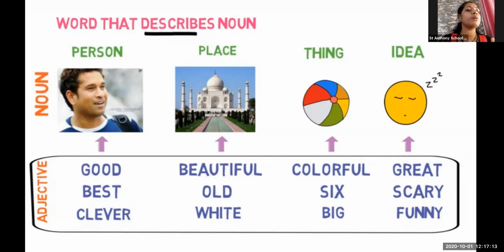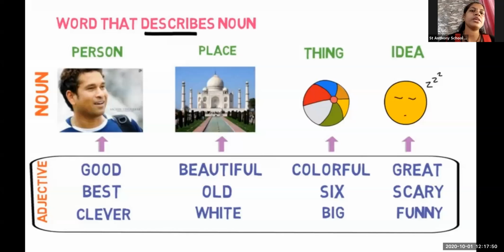When we talk about a place, whenever we go to hill stations or a place where we can go for a tour, what do we say? Wow, what a beautiful place. So what is the quality, or the adjective, of that place? It is beautiful, it can be old, it can be white, green. These are all qualities; we keep describing that thing.